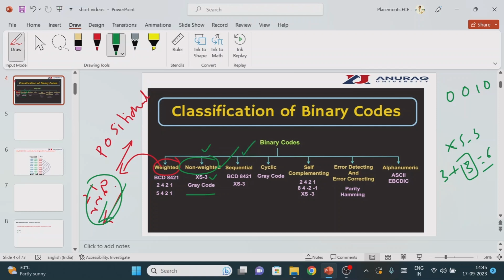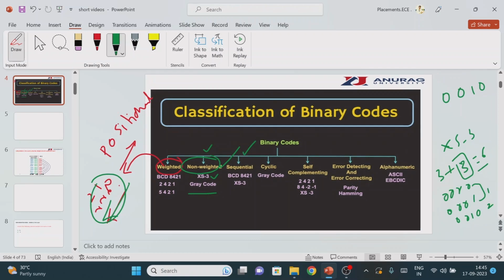What do you mean by sequential code? If you are getting the values, the first number is 0 0 0, the second number is 0 0 1, the third number is 0 0 1 0. If it is in incremental order, the first number is 0, 1, 2, and so on. These kinds of codes are called sequential codes. If you take the XS3 code table or the 8421 code table, you will find the values in incremental order.